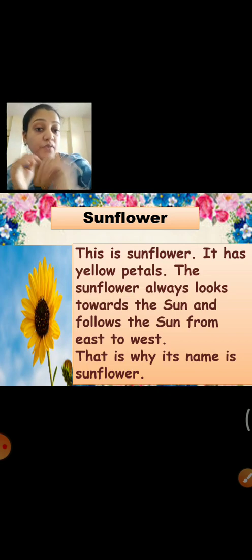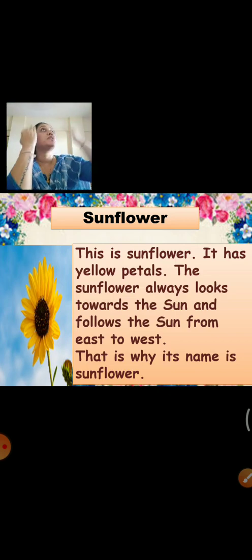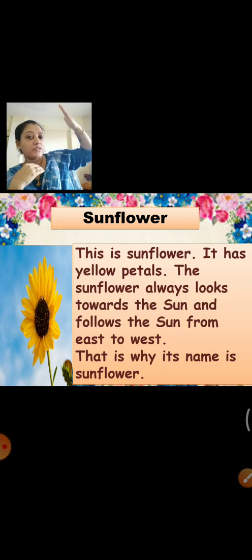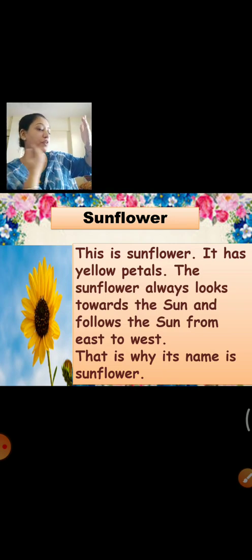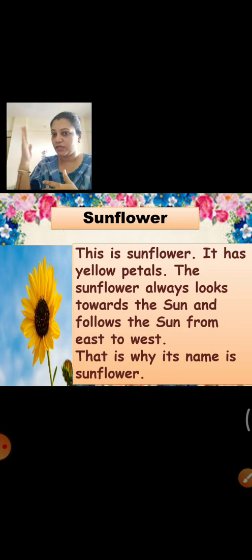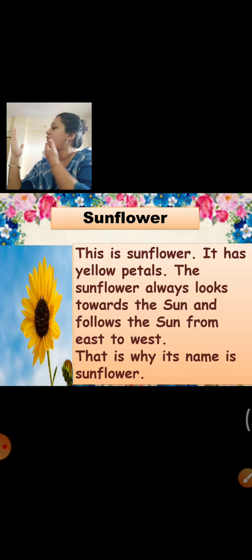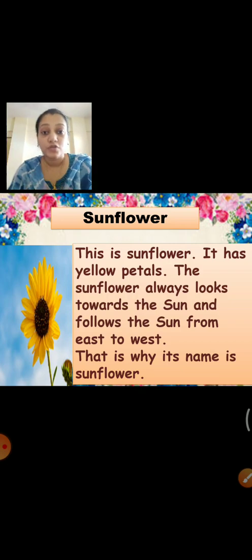The sunflower always looks towards the sun. If the sun is coming from this side, the face of the sunflower will be here. If the sun is coming from this side, the face of the sunflower will be here. So, the sunflower always looks towards the sun and follows the sun from east to west. That is why its name is sunflower.